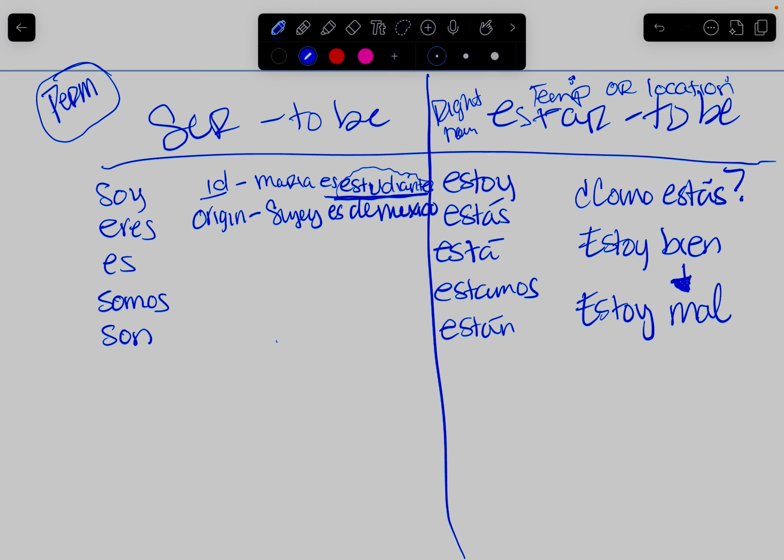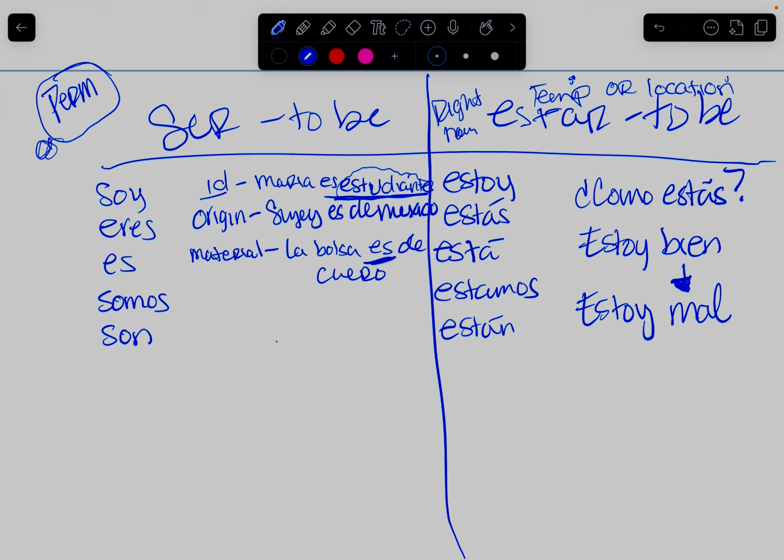So another permanent thing about ser would be the material something is made of. So la bolsa, which means purse, es de, it's made of cuero, which means leather in English.